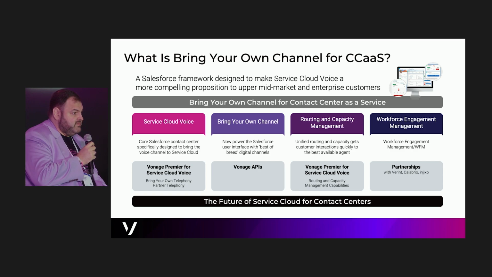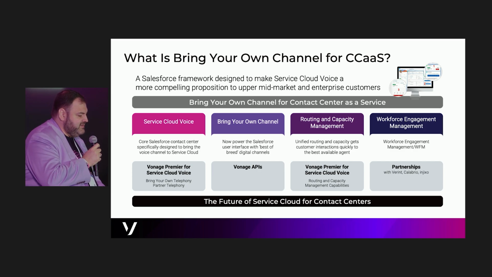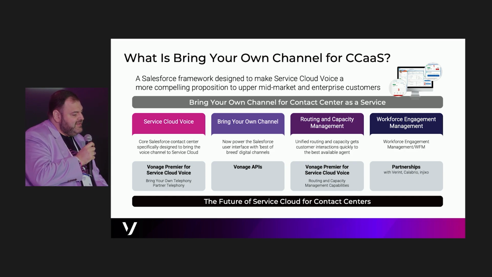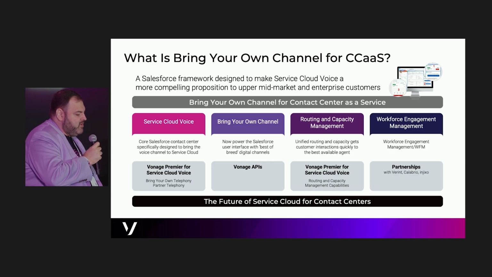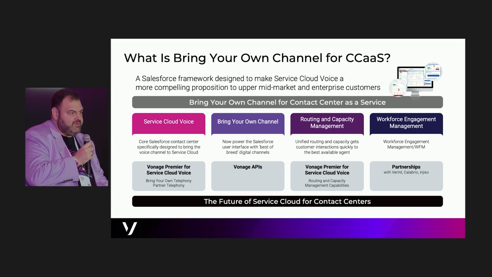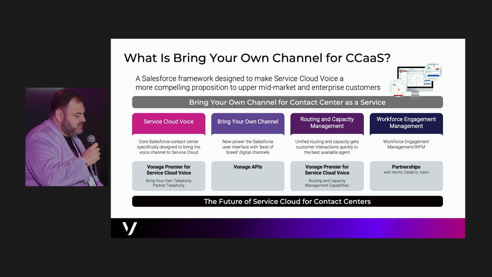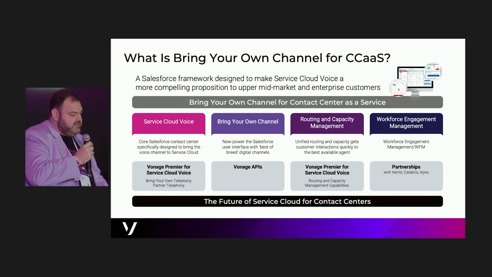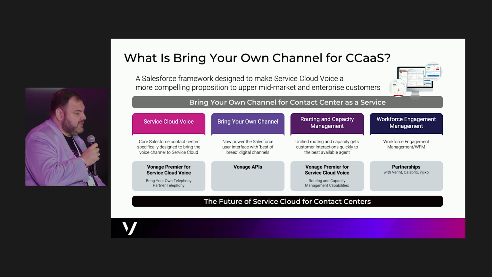The main components of this integrated solution include Service Cloud Voice, of course, because that's kind of the core of the contact center functionality. Voice is going to stay here for a while, hopefully forever. That's the part that provides those core capabilities, and the product that Vonage would provide for this is Vonage Premier for Service Cloud Voice, which has this bring your own telephony capabilities to have the audio, the calls into Service Cloud. The second component is the bring your own channel piece, the ability to integrate those digital channels.